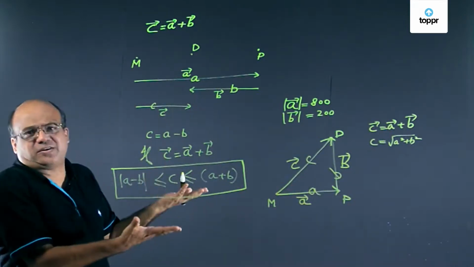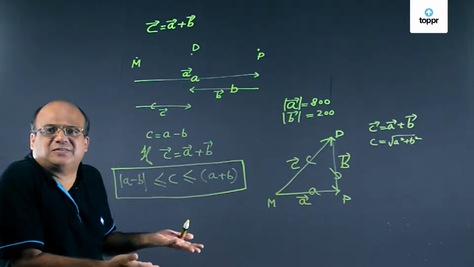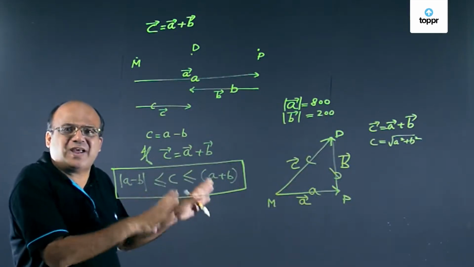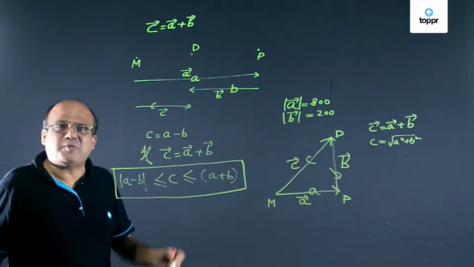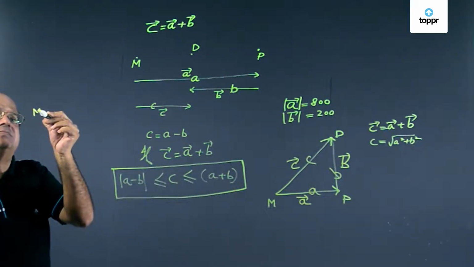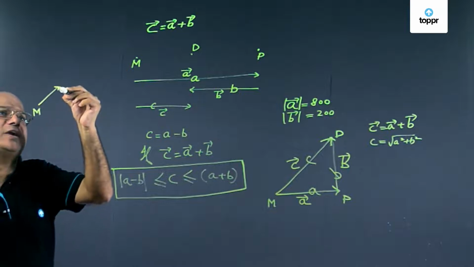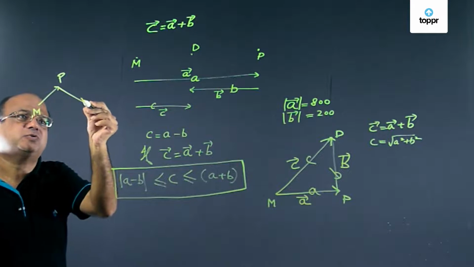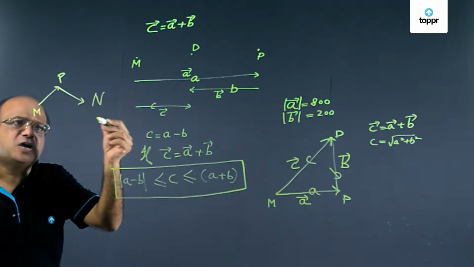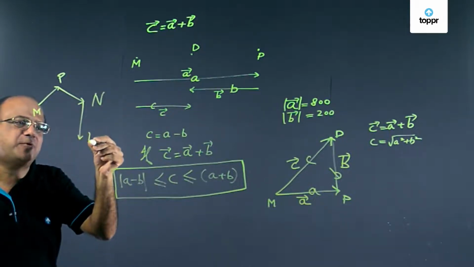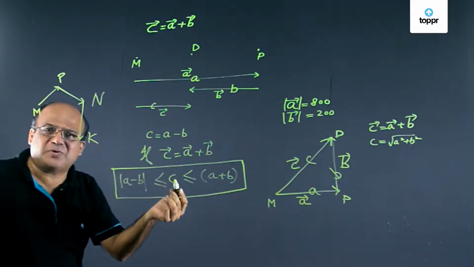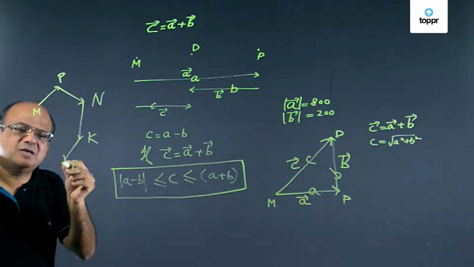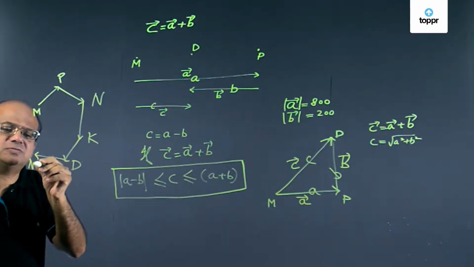When we have more vectors, we have to use polygon method. Polygon method is nothing but extension of triangle method. Suppose I start from Mumbai, and from Mumbai I go to Pune, right? From Pune I go to, say, Nagpur. From Nagpur I go to Kanpur. From Kanpur I go to Delhi. And from Delhi I go to New York.